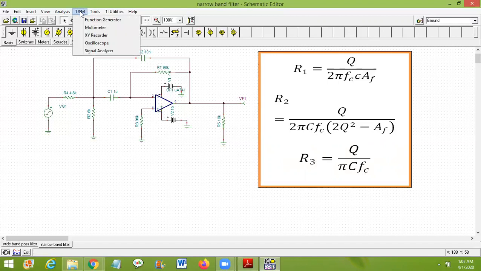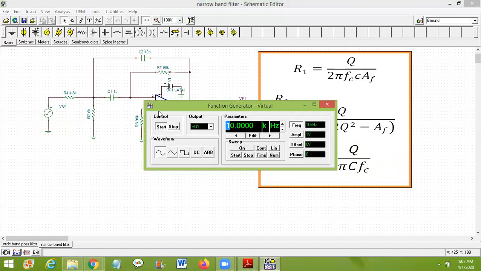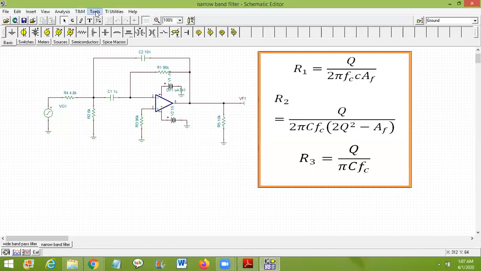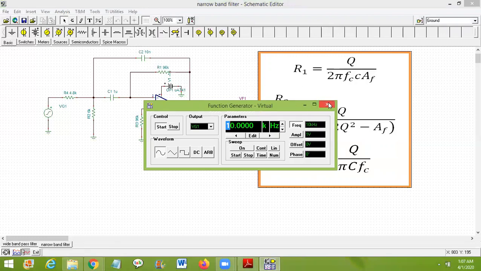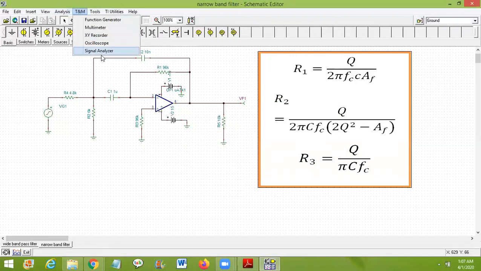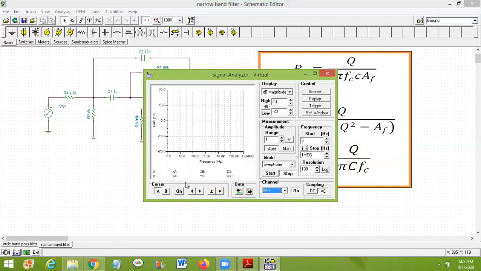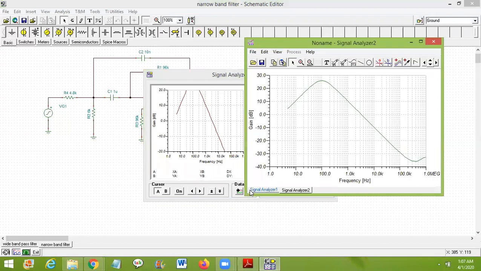Now I will show what input we are giving. The input is sinusoidal with 1 volt amplitude and 10 kilohertz frequency. If I simulate this using the function generator and signal analyzer, on run, start, you can see that it becomes a narrow band pass filter.